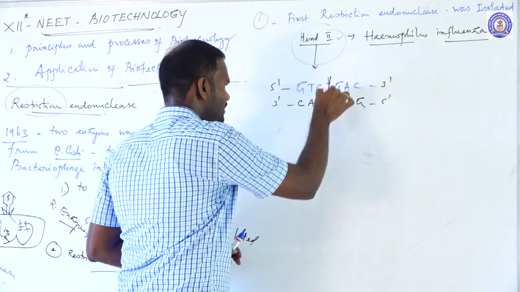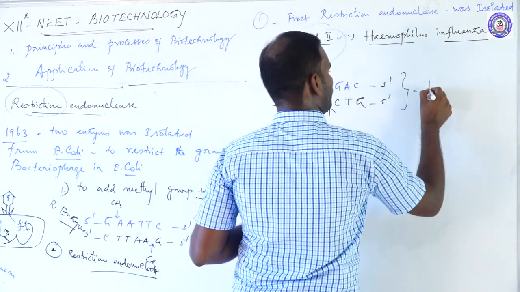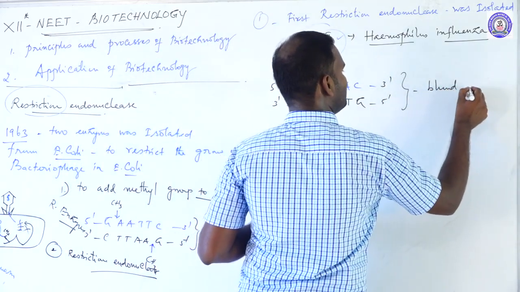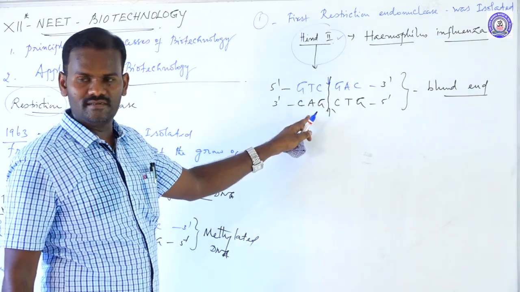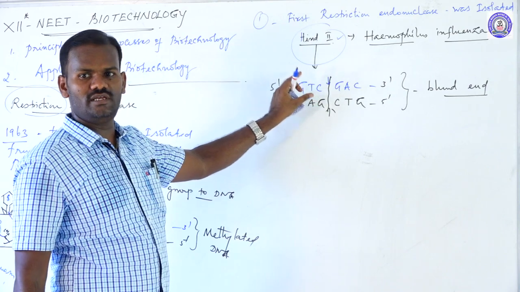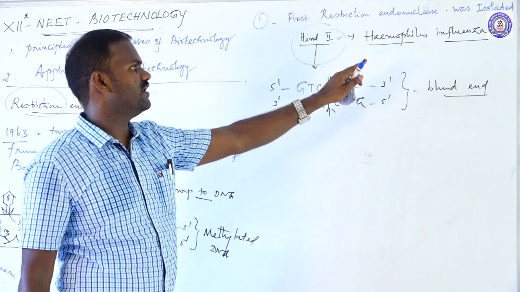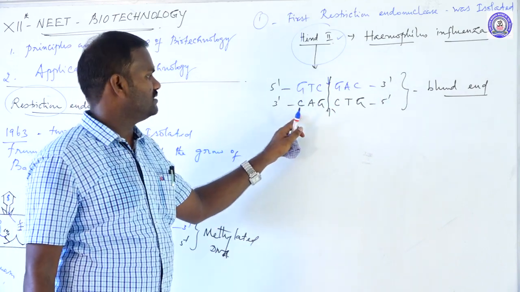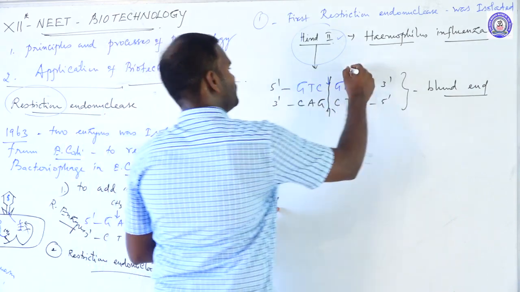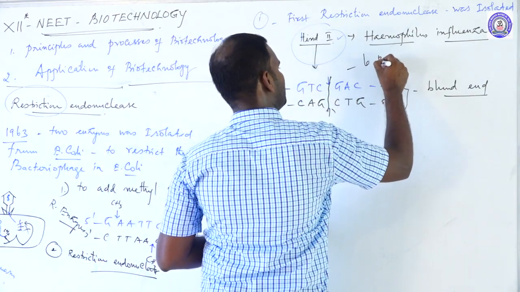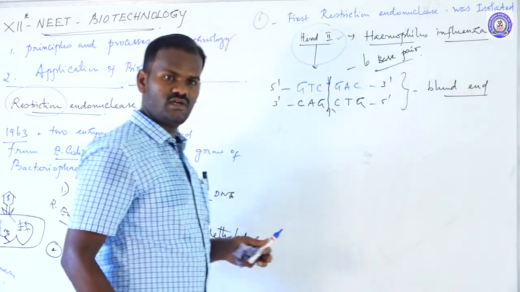It cuts the DNA to produce a blunt end. It's not a sticky end, it is blunt. The first enzyme, HindII, obtained from the bacterium Haemophilus influenzae, cuts the DNA to produce blunt ends in a six base pair sequence. These are the first enzymes.